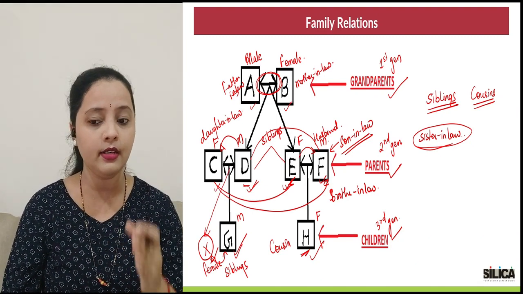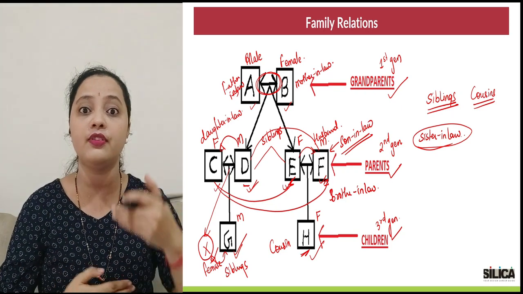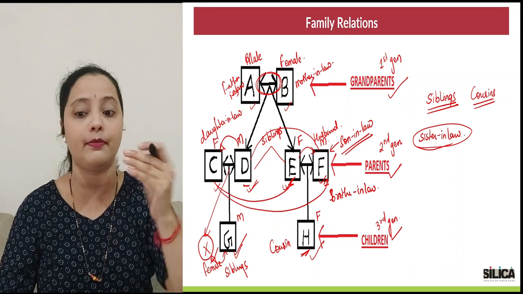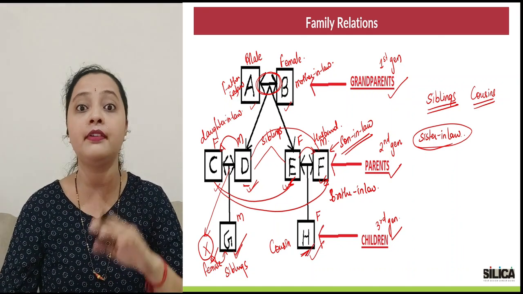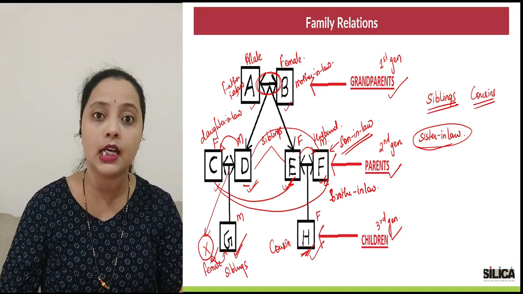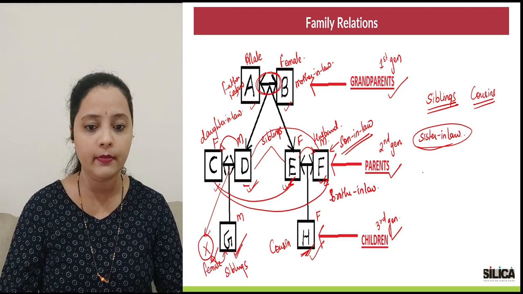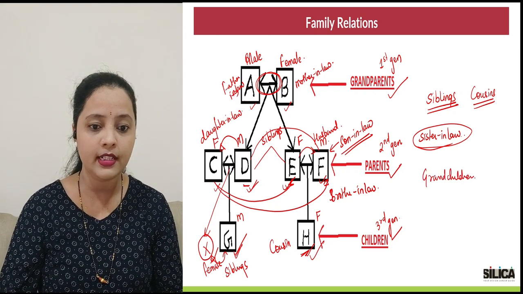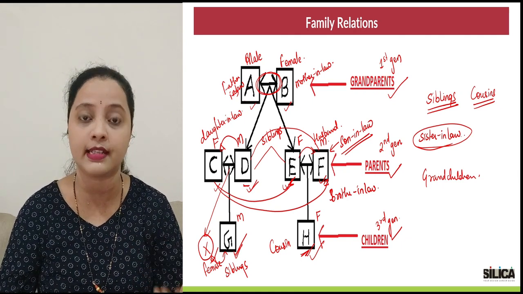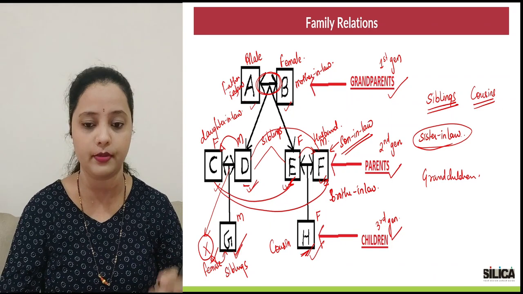Fine, is this clear? Now coming to how can I relate this children generation with the parent generation and the grandparents. Now obviously G and H for A and B, irrespective it is their son's children or their daughter's children, they'll be termed as what? They'll be termed as grandchildren. That is, if it's a boy, I would call him grandson. If it's a girl, I would call her the granddaughter.